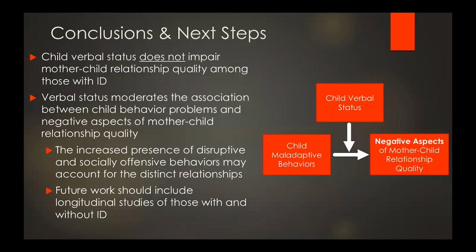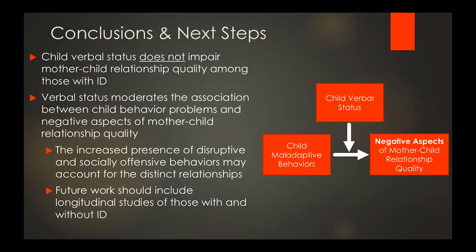And so in conclusion, child verbal status does not impair mother-child relationship quality among those with ID. And this is particularly important because there is a large subset of autistic individuals who are minimally verbal and have ID. And this really speaks to the resiliency of the mother-child relationship among these dyads.